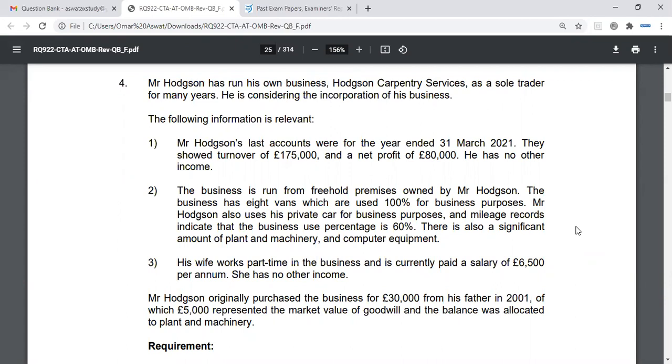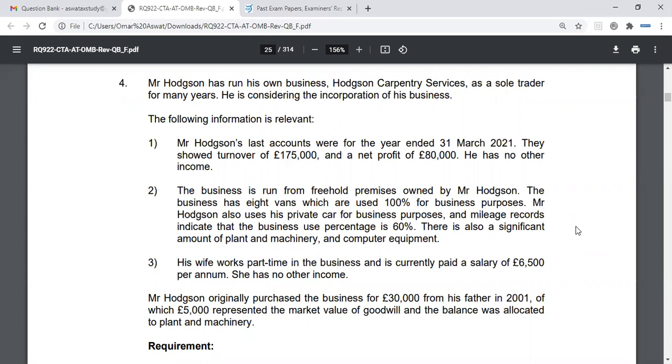Again, this relief is only available subject to 3 conditions being met, which is the transfer must be as a going concern, all the assets must be transferred, and the consideration must be wholly or mainly in the form of shares.